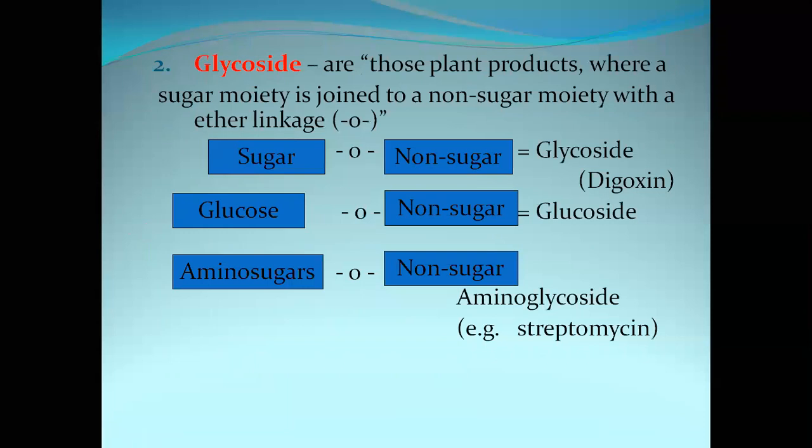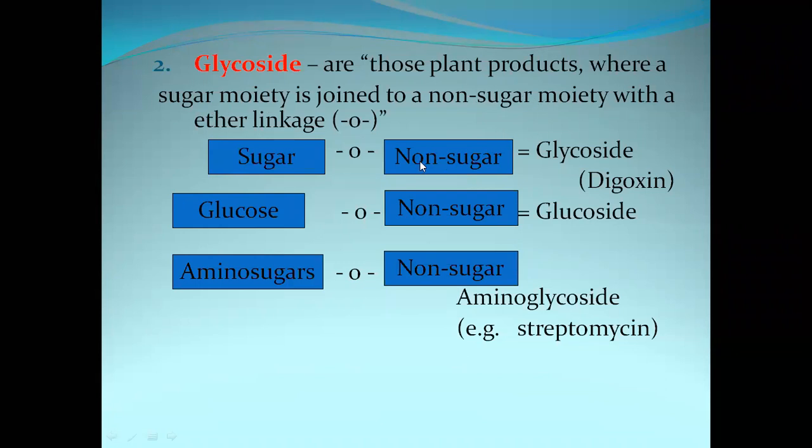Next one is glycosidic drugs, or glycosides. These are also obtained from plants. Don't get confused: glycosides and alkaloids are both obtained from plants, but their chemistry is different. In alkaloids, they have nitrogenous bases. Here, glycosides have two components: one is a sugar moiety, another is a non-sugar moiety.